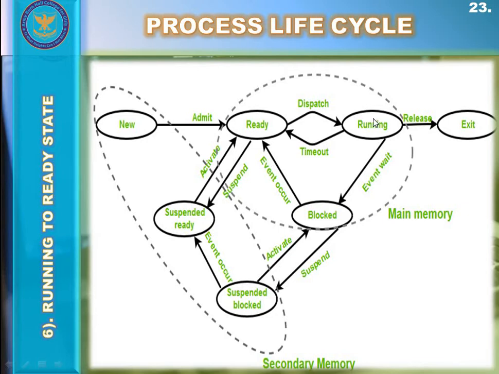The operating system in that case sends an interrupt signal to the CPU to stop the execution of that process, as the time slice assigned to it has expired. So the CPU immediately stops the execution, and you can see in this diagram that the operating system shifts that process back to the ready state as its time slice has expired.